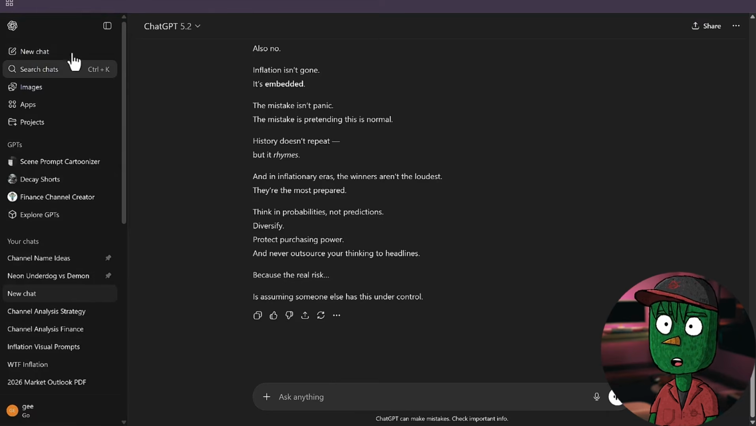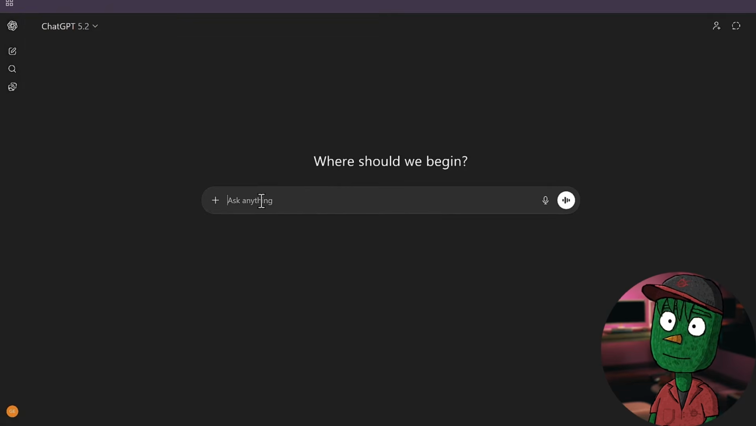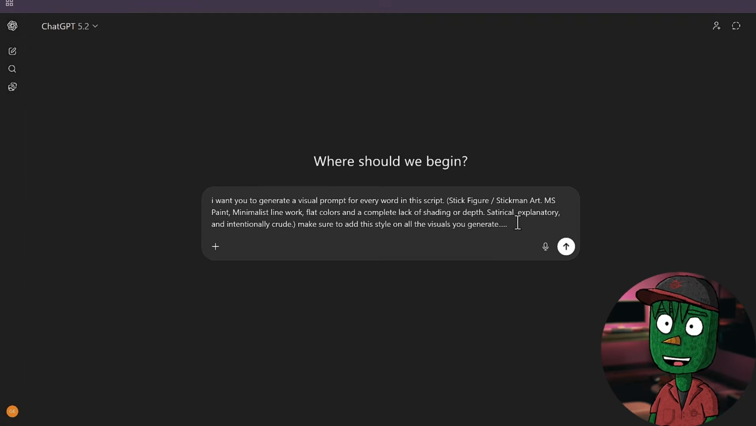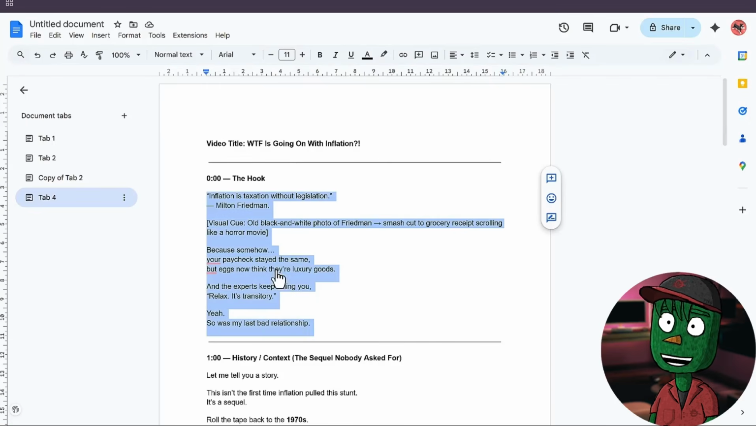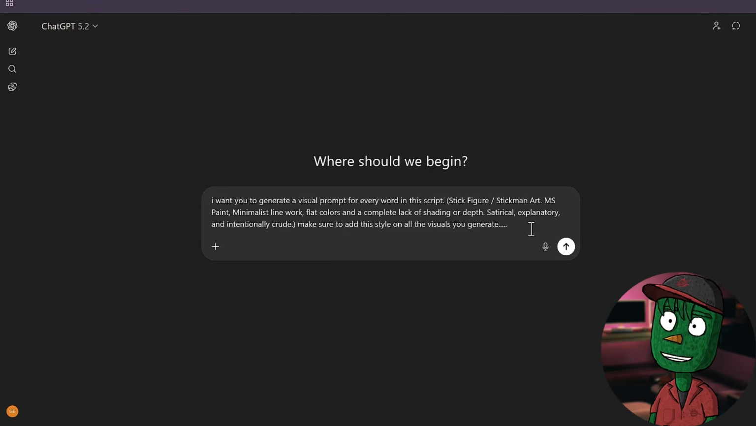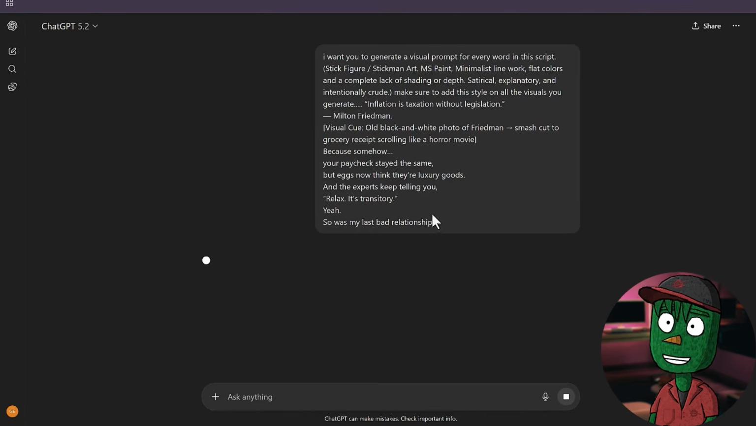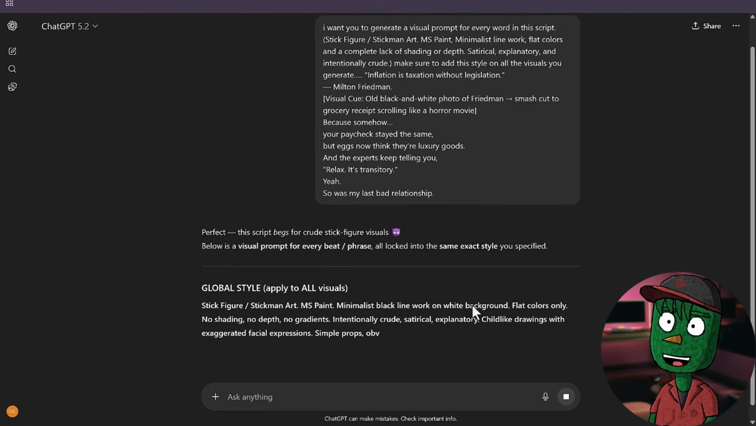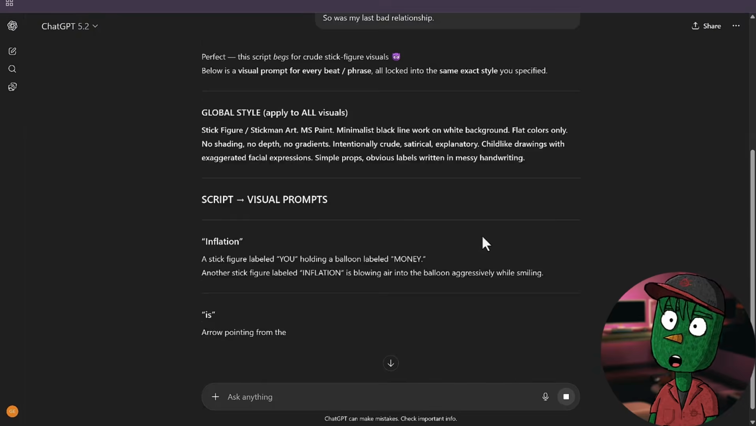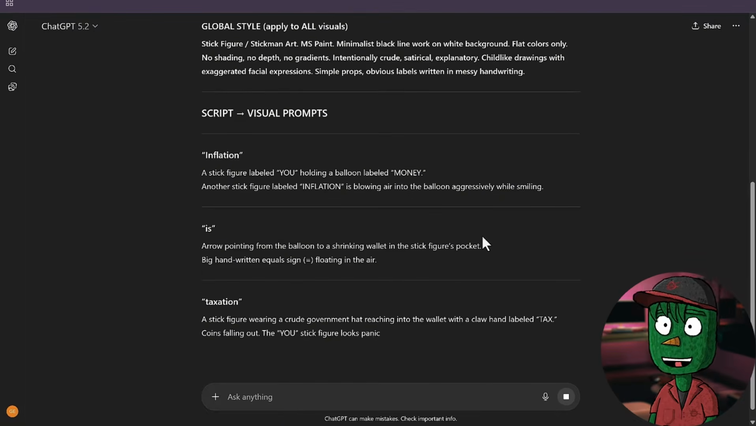So copy this prompt and then go to ChatGPT, paste it here, and also paste the script you generated. So you have to go back to the Google Doc file where you pasted the script, copy it and then come back to ChatGPT, paste it under the prompt, and then just click on Generate. Immediately, ChatGPT is going to start generating you prompts that you are going to use to generate all the visuals that you will need to create your video.